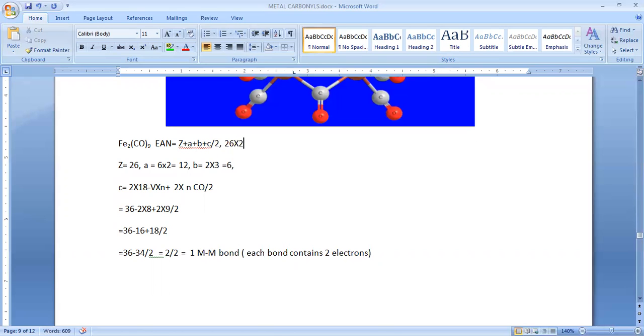2. So next plus A, how much? 12, plus B, how much? 6, plus how many metal bonds we have? 1, that is C means 1. How many electrons does it contribute? 2 electrons. Sorry, here I'm supposed to write 2 electrons divided by 2.